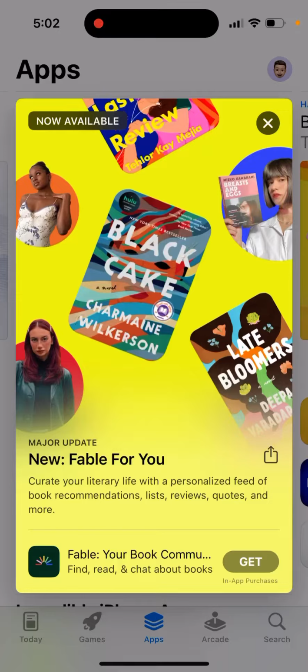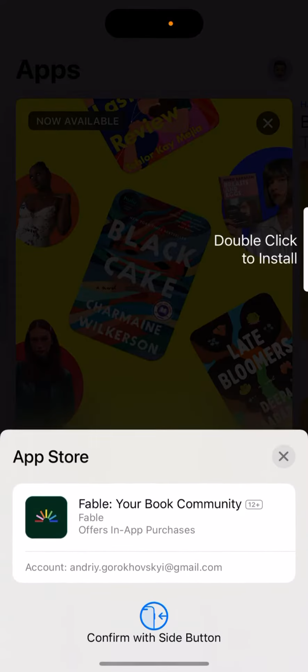So here's the app called Fable. Curate your literary life: a personalized feed of book recommendations, lists, reviews, quotes, and more. So yeah, this is basically your book community app.